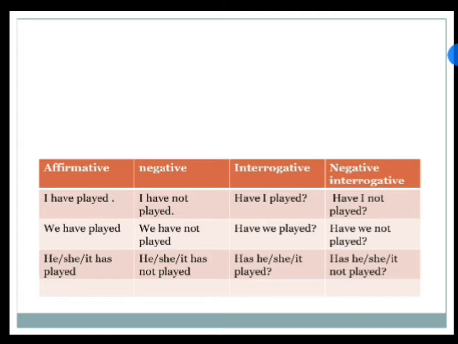For plural subject, we have played, we have not played, have we played, have we not played. And for third person, he, she, it has played, he, she, it has not played, has he, she, it played? And for negative interrogative, has he, she, it not played? So these are the three kinds of sentences and the use of perfect tense in these kinds of sentences.